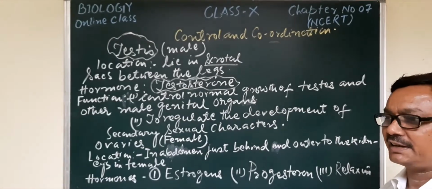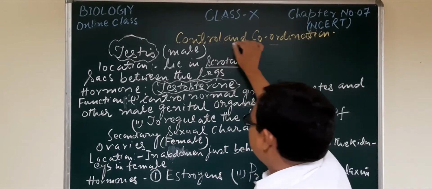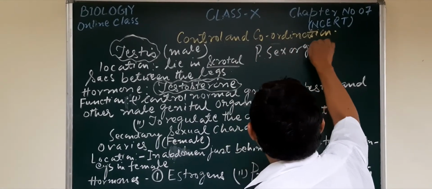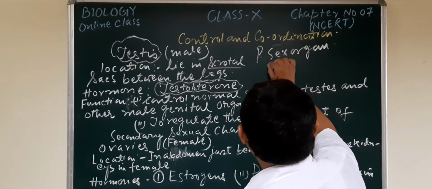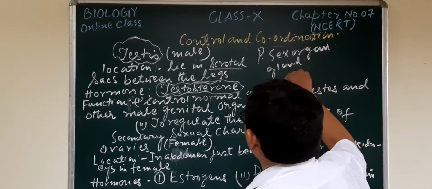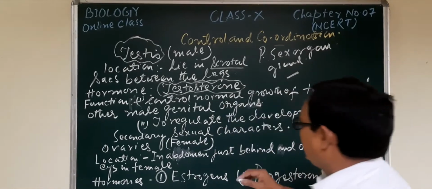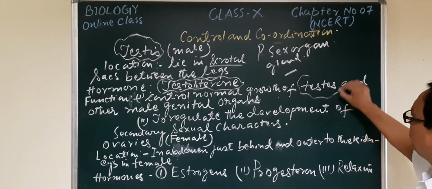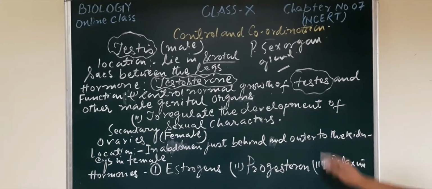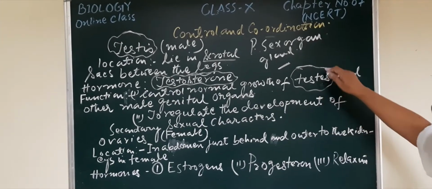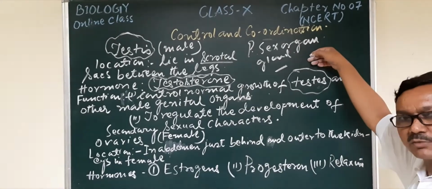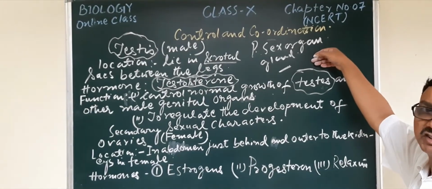That means this gland acts as a primary sex organ and also as an endocrine gland. Now look at the function: control of normal growth of the testis. What is the primary function of the testis? The primary function of the testis is the formation of the male germ cell, that is the male gamete, the sperm.